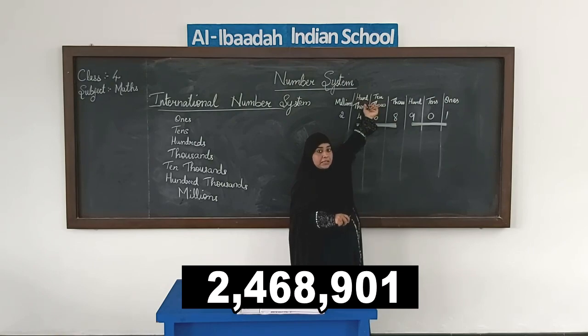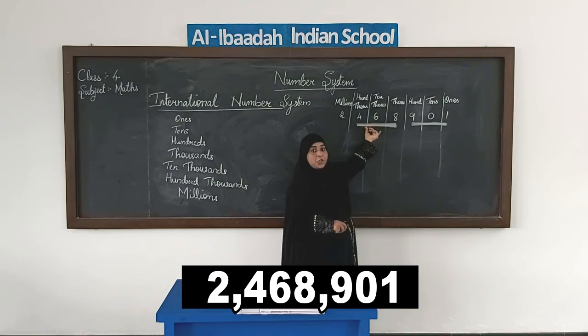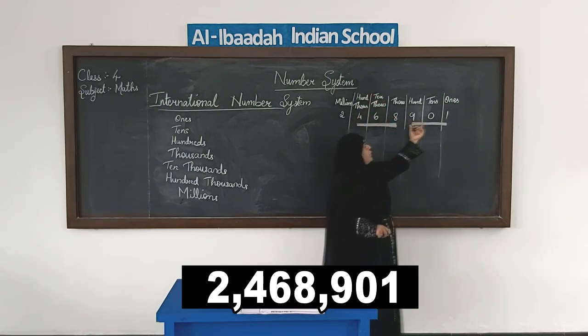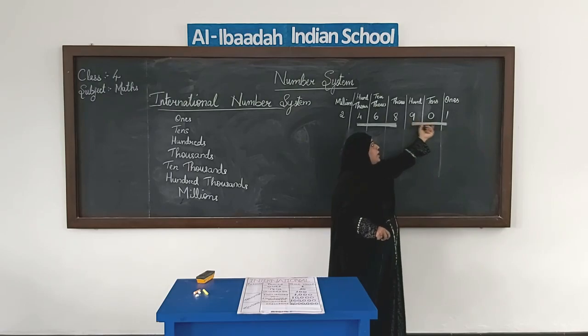Which group is this? Thousands. So 468 thousands. Got it? This is very important. We read these three digits together, and 468 is in the thousands group, so 468,000. Then 3-digit numbers you have already learned how to read, so we read this also in the same way.